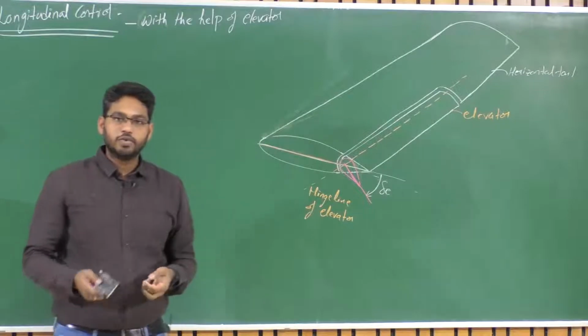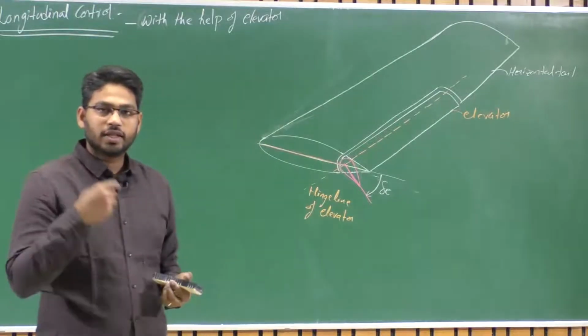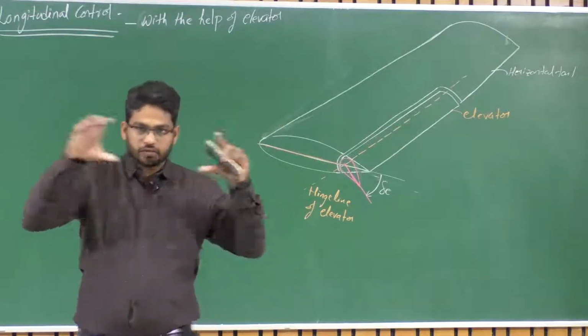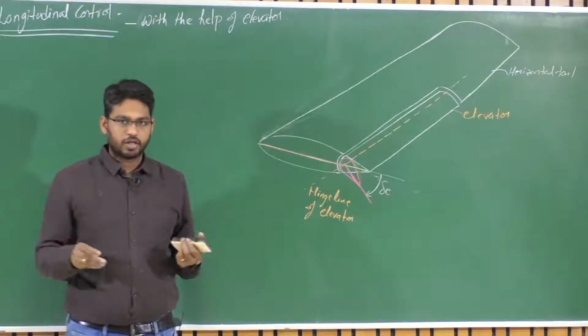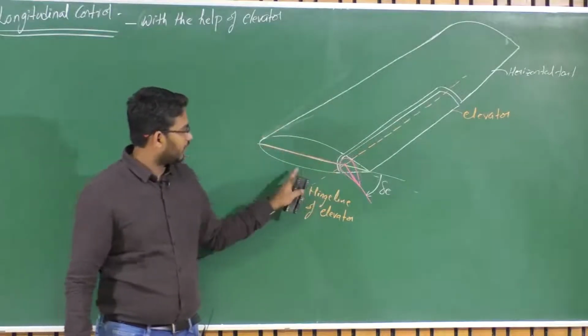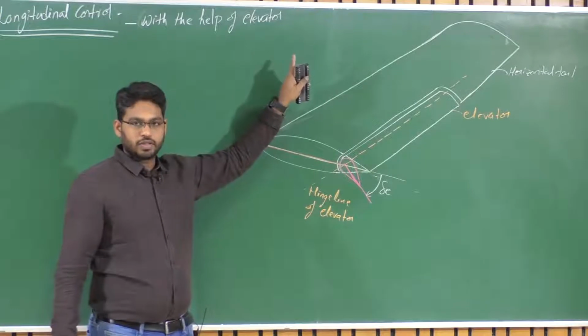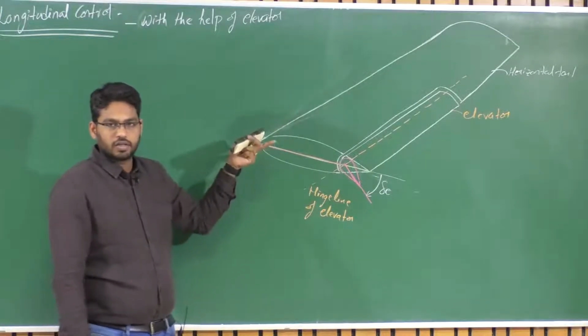So when there is a change in the mean camber line, that means the CL alpha of this aerofoil gets affected. Am I correct or not? Because of the change in the mean camber line, there is an upward force. The CL alpha is either increasing or decreasing.